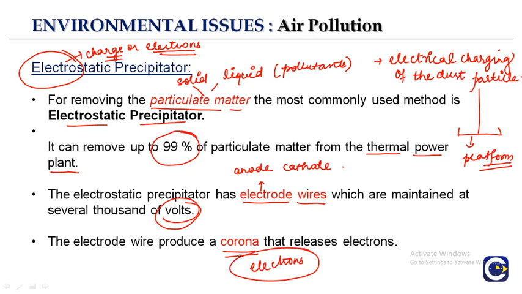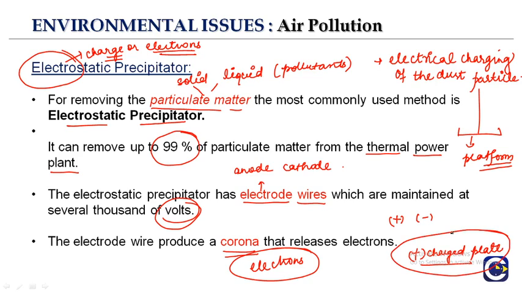They release the electrons at a very high potential difference. Then the electrons impart a negative charge to the dust particles by adhering to them, and then they are collected by the positively charged plates. We know that positive attracts negative. So all the negative dust particles adhere to the electrons and are then collected on the positively charged plate. That is how it works.